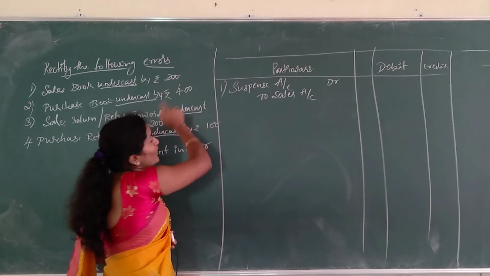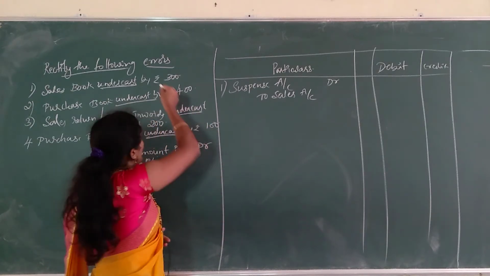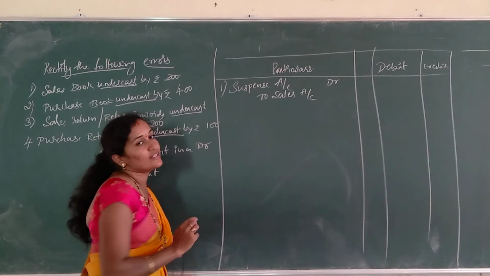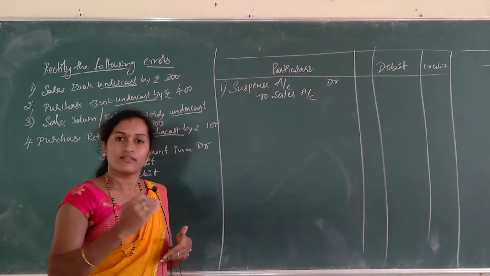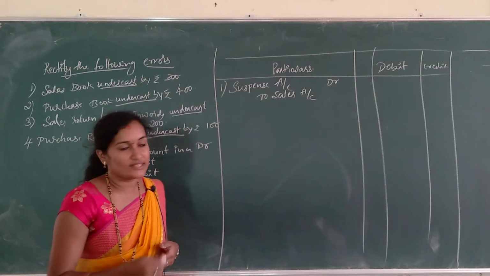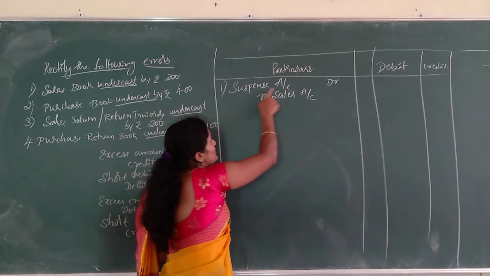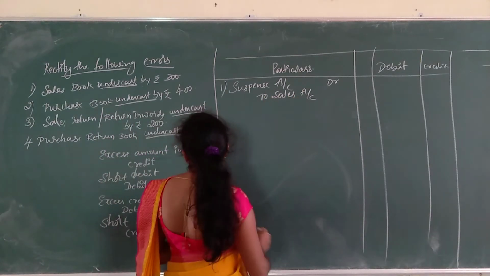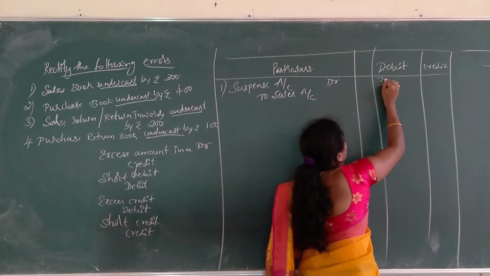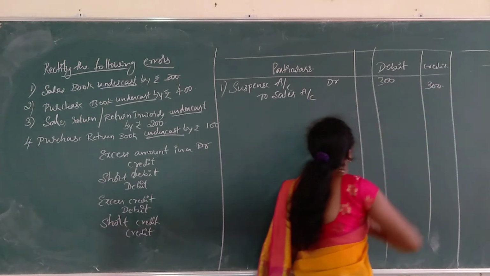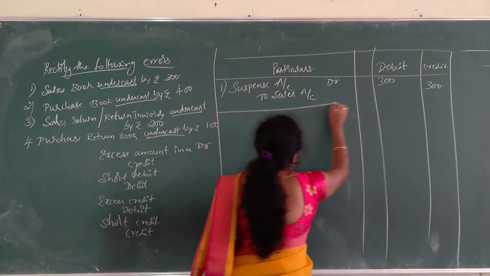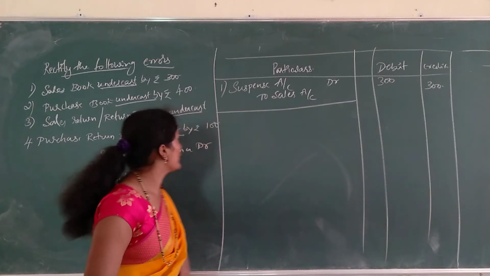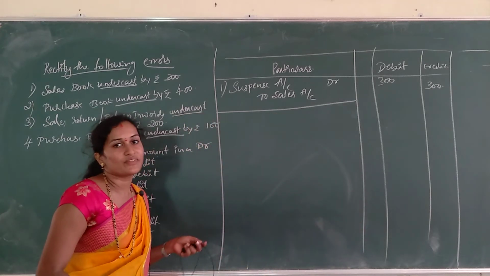In this case it is a short amount, see the difference. So if it is a short amount, ಏನು ಮಾಡಬೇಕು ನಾವು, the same account credit remains, there is no change. So what is the entry? Suspense account debtor to sales account. Amount is 300. Write the narration: sales book undercast by rupees 300, now rectified.